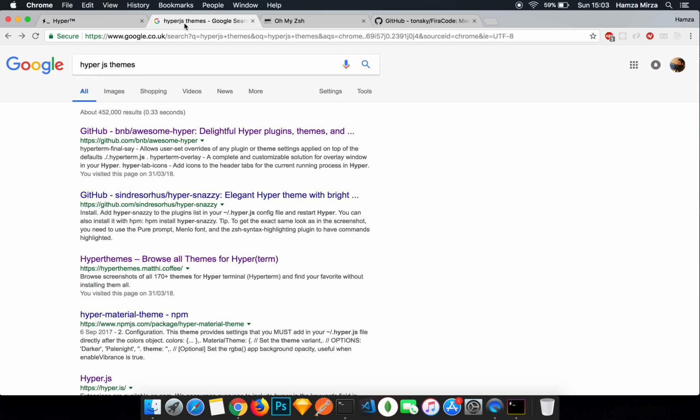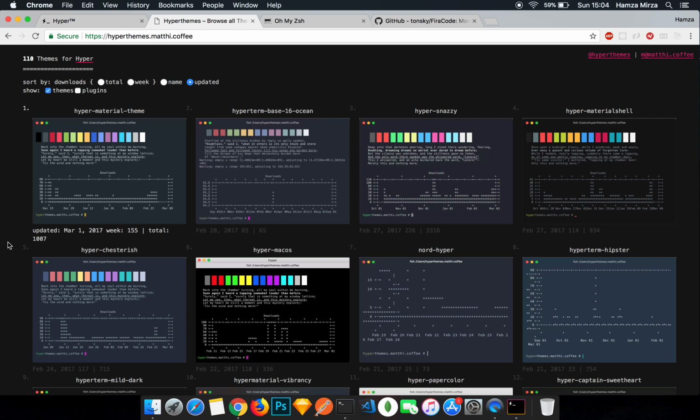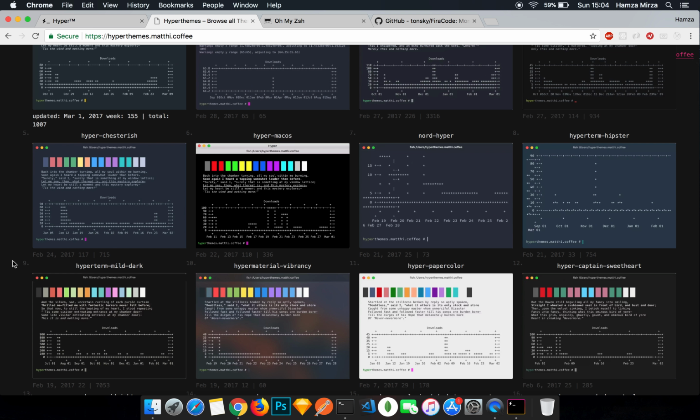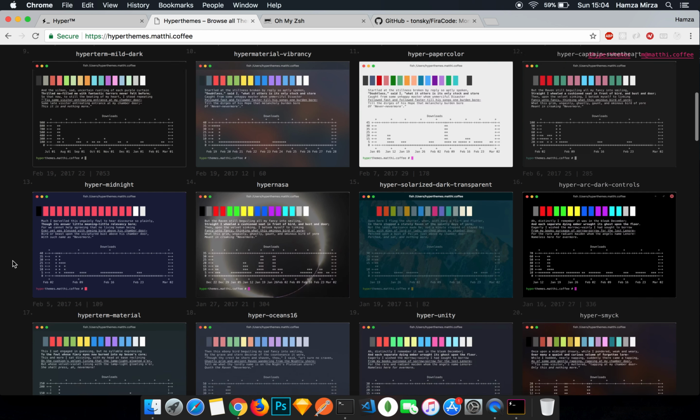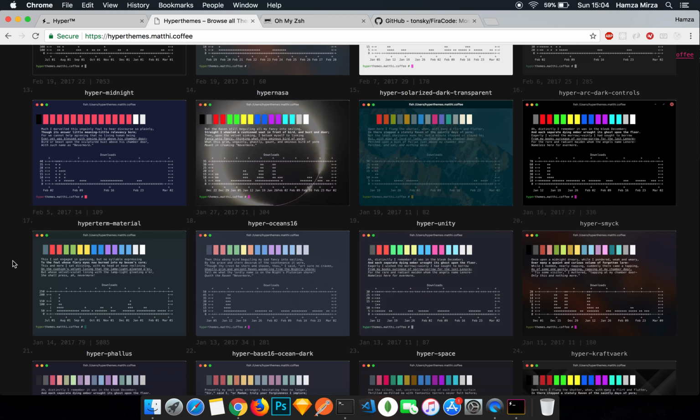Now, I'm going to go back to my web browser, and I'm going to show you guys how you can change the themes of your HyperJS application. So just type HyperJS themes into Google, and this is the website that you want to go to. It takes me to this page where it shows me the themes that are available for HyperJS.